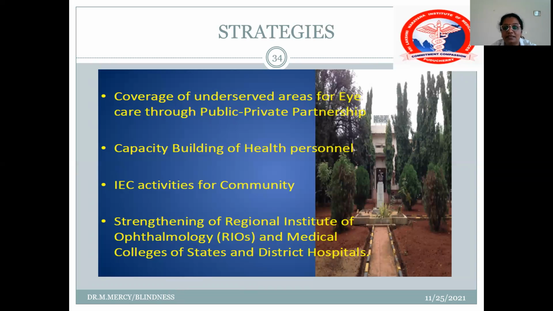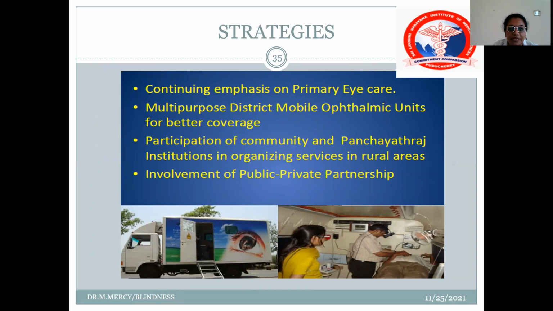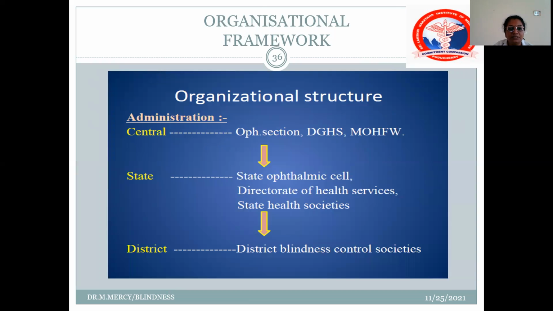Coverage of underserved areas for eye care through public-private partnership, capacity building for health promotion and health personnel, IEC activities for the community, strengthening of the Regional Institute of Ophthalmology and medical colleges of the state and district hospitals. So continuing emphasis on primary eye care, that is multi-purpose district mobile ophthalmic units for better coverage, participation of community and Panchayat Raj institutions, and involvement of public-private partnership. Okay.